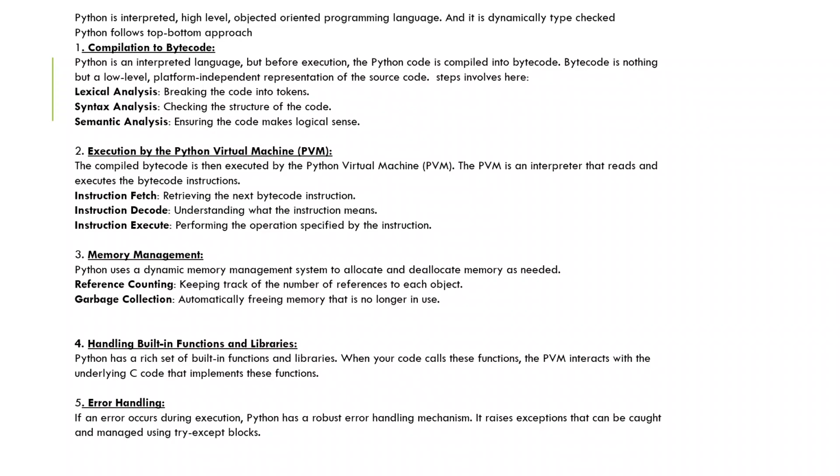The second step is execution by the Python virtual machine. Here the compiled bytecode is executed in the PVM.